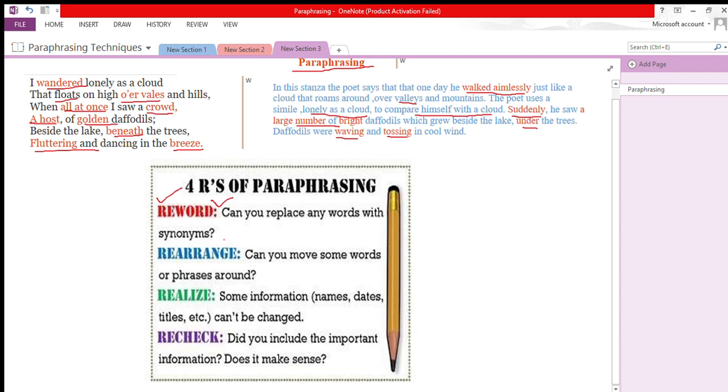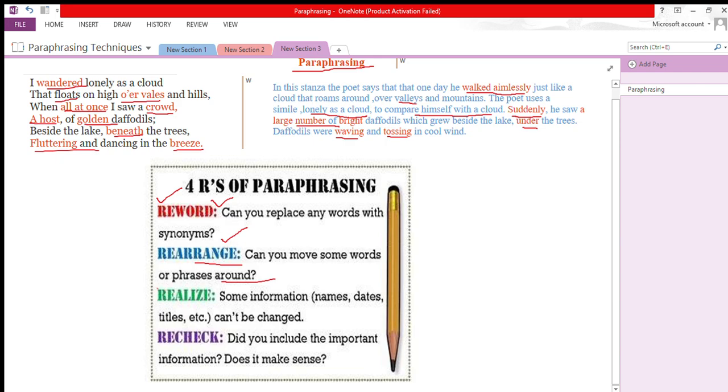The second R says rearrange. Can you move some words or phrases around? Yes, now see, the poet says in the first line, I wandered lonely as a cloud, and we have rearranged the words and written in this stanza, the poet says that one day he walked aimlessly just like a cloud that roams around over valleys and mountains. So we have used the second R. We have rearranged the ideas.